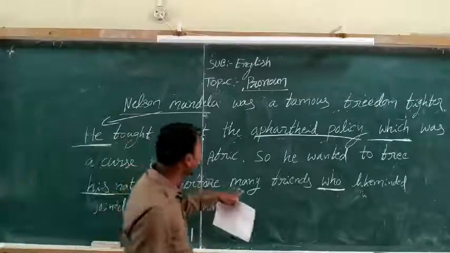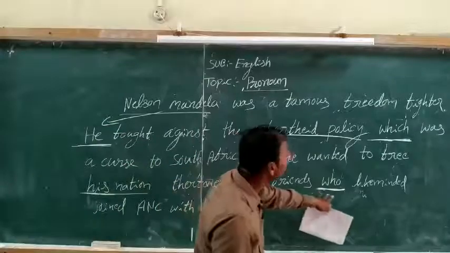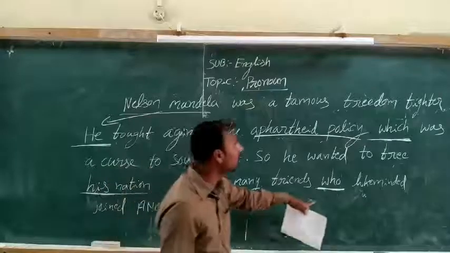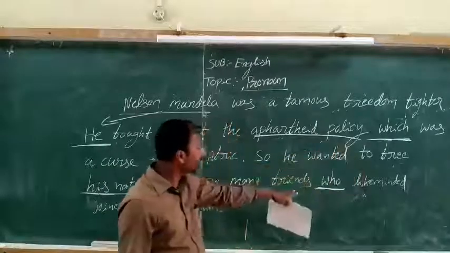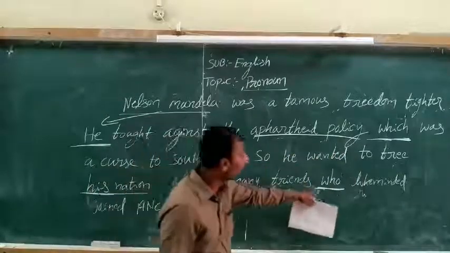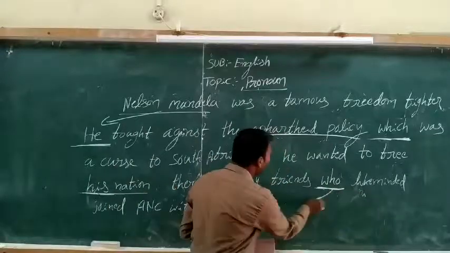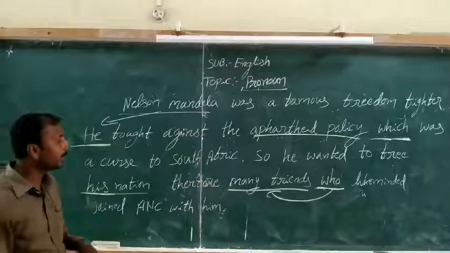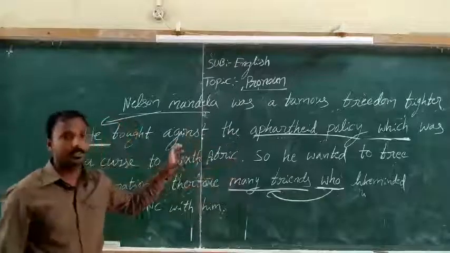And therefore, many like-minded friends who joined the ANC with him. This is also a relative pronoun, as in many friends who like-minded, who refers to many friends. So that is the answer, and you can also write this in your examination.